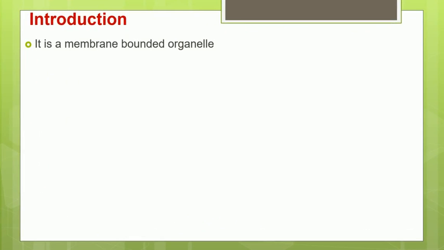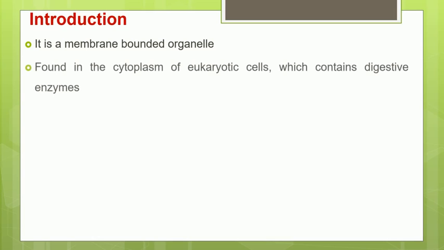Let us take an overview of this organelle. First of all, it is a membrane bound organelle. We know that all these organelles have a membrane around them. However, the membrane present in the lysosome is a single membrane. Now, these lysosomes are found only in the eukaryotic cell, and they contain many enzymes inside them.